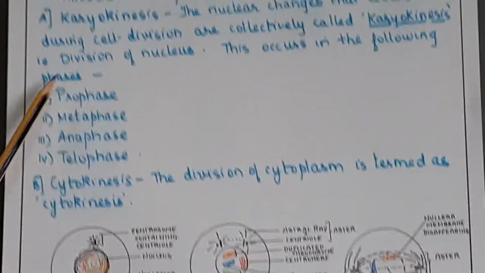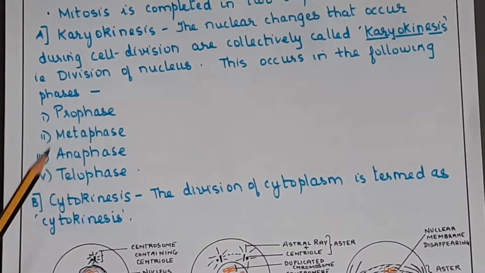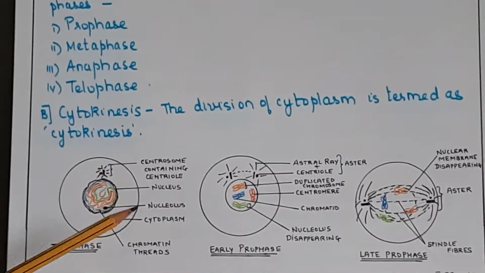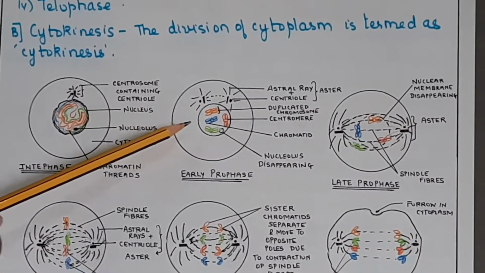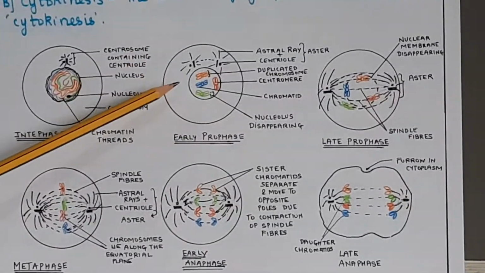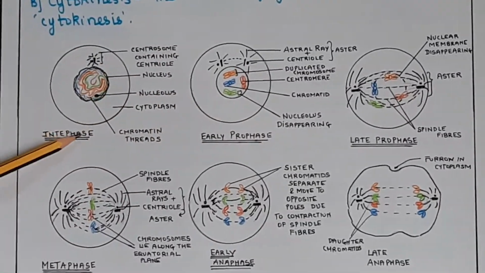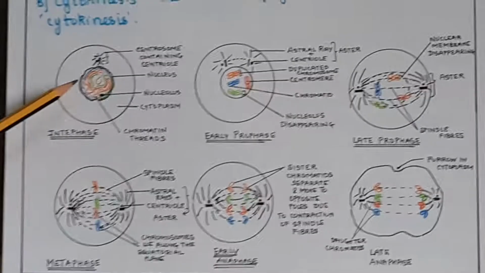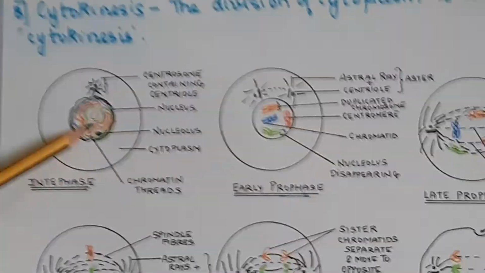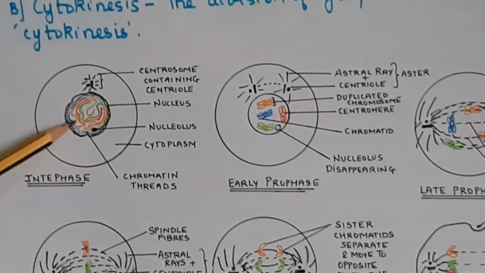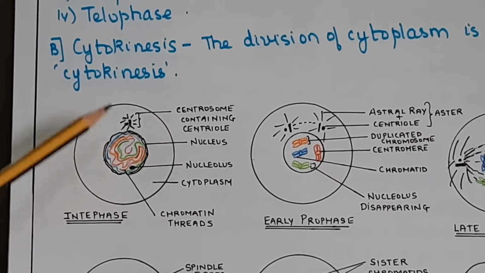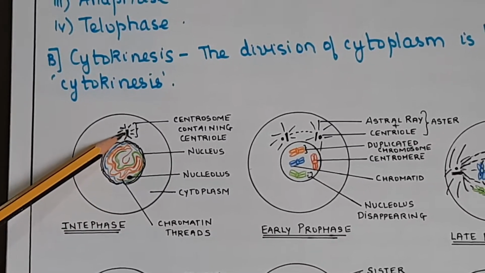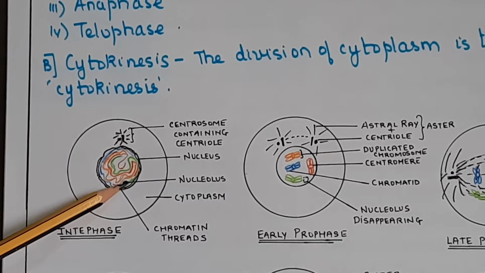Okay. Now I had explained to you prophase. Now you have to draw these diagrams neatly using color pencils. Now use four different colors as I have used here to represent four different chromosomes. Now this is the first stage, interphase. Okay, now in interphase, the chromatin network, you can see these are the four different chromatin networks, four threads in the four different colors. Then this is the centrosome containing the centriole. Okay, and this is the nucleolus.